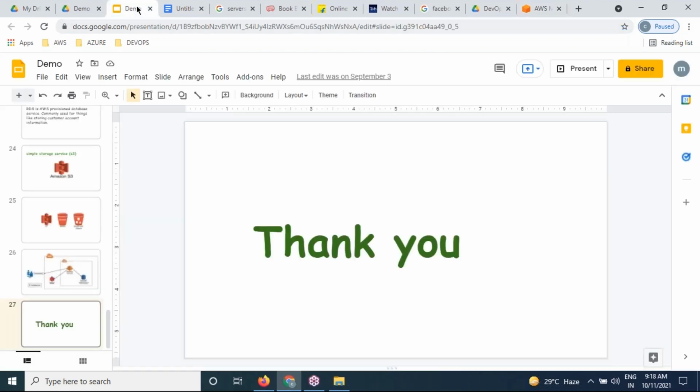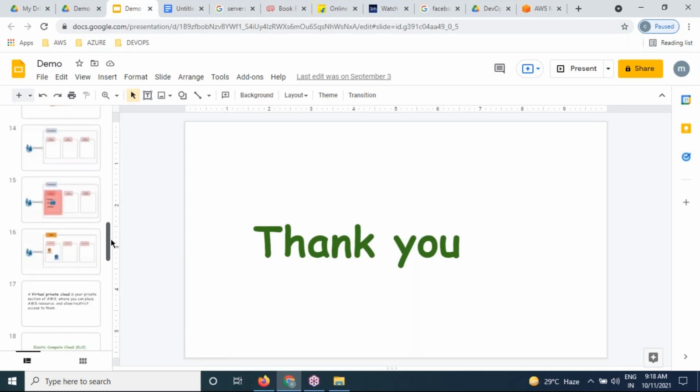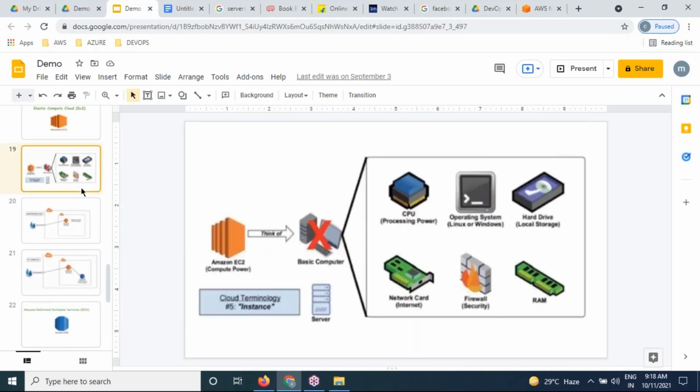So have you successfully landed into this AWS or no? So what exactly do you want to do, please? I want to create an EC2 instance. I want to create a server. Server has what? CPU. Server has, please.